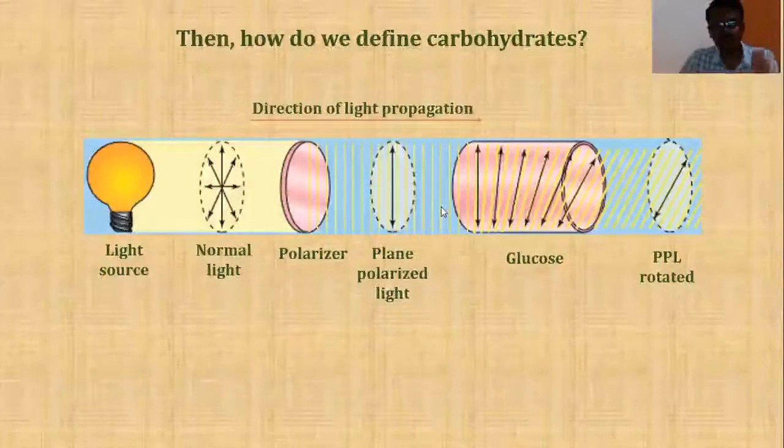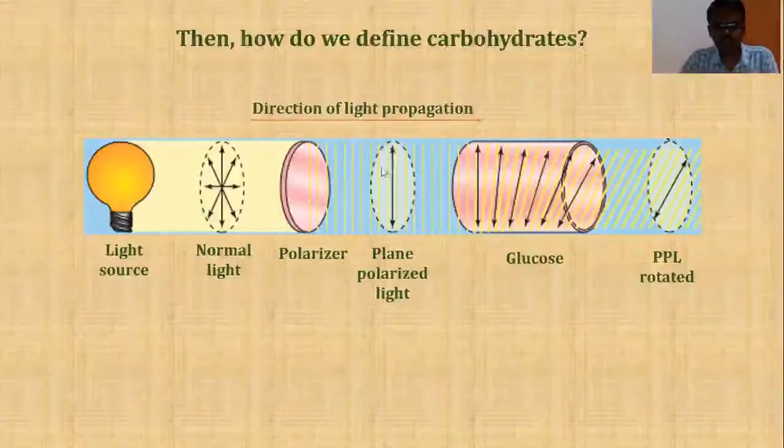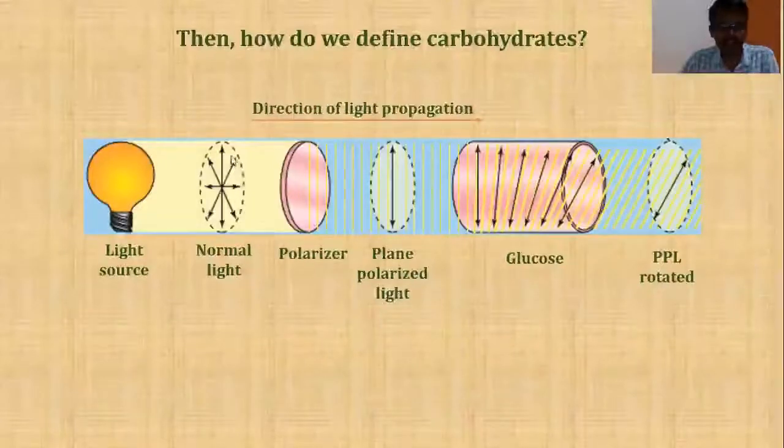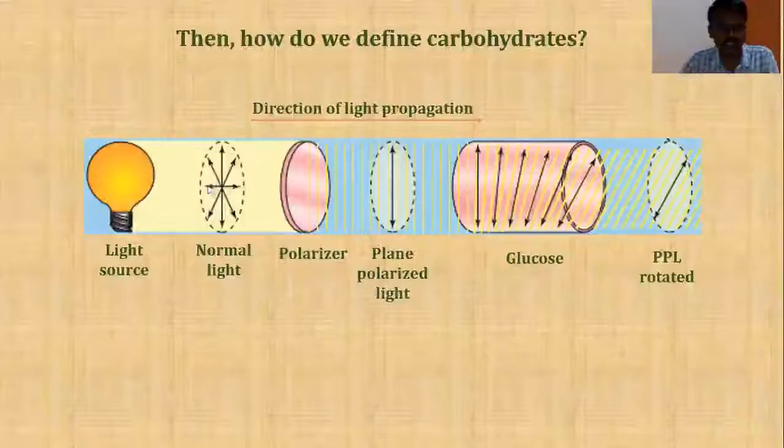Students, this is a slightly new topic for you. Let me explain in detail. First we need to know what is plane polarized light. In ordinary light or normal light, the light components will be vibrating in all possible directions, as indicated in the diagram.